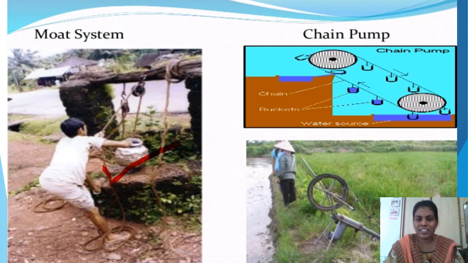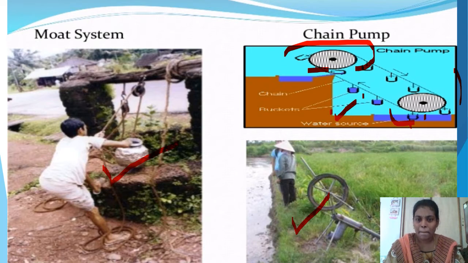And if you see the second picture and third picture, these 2 belong to the same chain pump system. Here, if you observe, 2 big wheels are present, and these 2 wheels are connected with a chain-like structure.